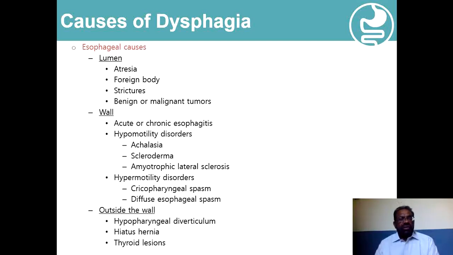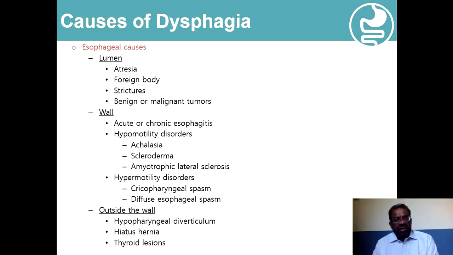And those conditions which are outside the wall may be in the form of hypopharyngeal diverticulum, which is also known as Zenker's diverticulum. This arises from the posterior wall of the pharynx, the hypopharynx, just below the cricoid cartilage, and it may assume a very large size. It will retain the food, and typically it is associated with halitosis, regurgitation which is not related to swallowing, and frequent episodes of aspiration and pneumonia.